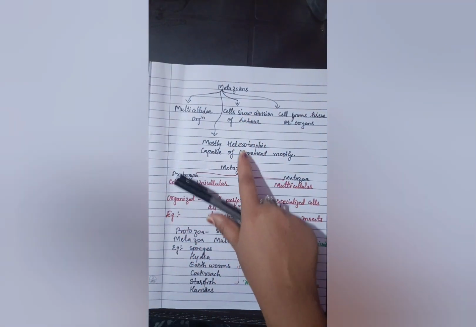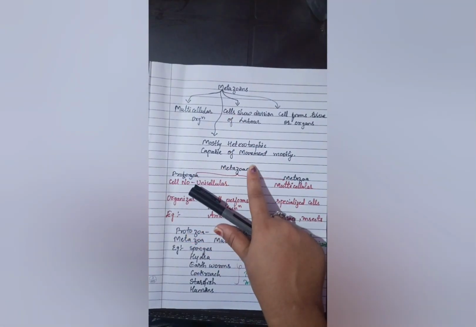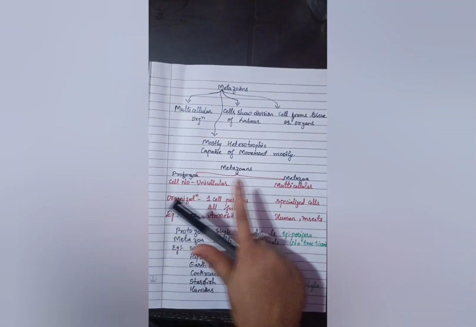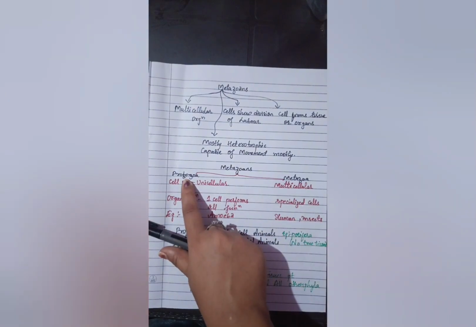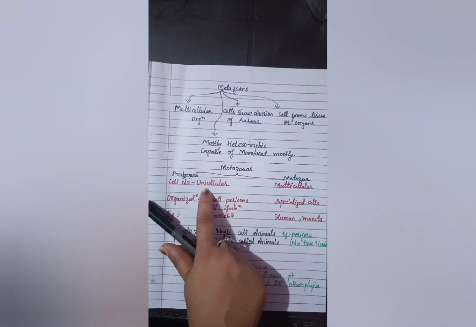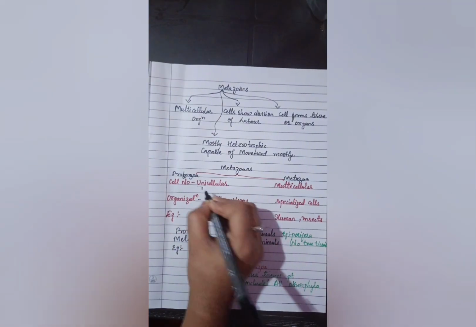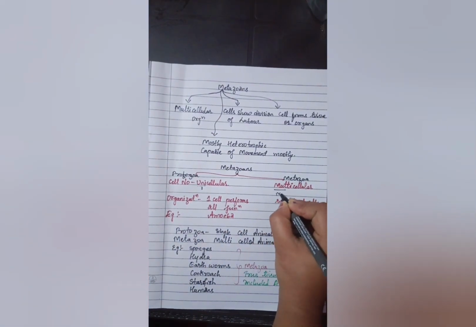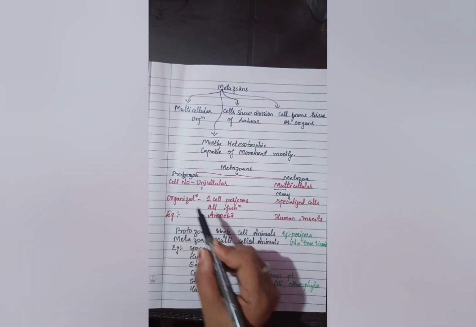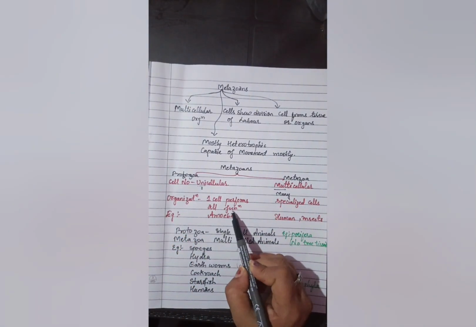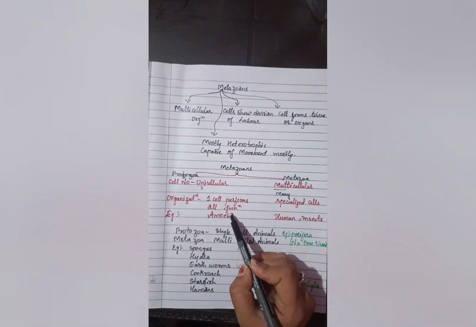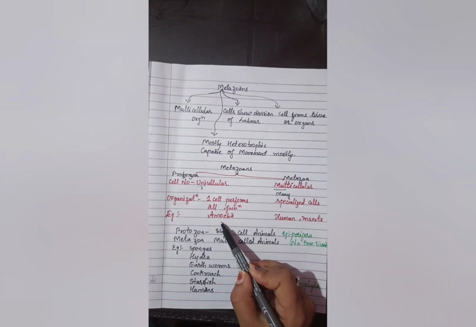Mostly the organisms belonging to the metazoans show movement. They can move from one place to another. They are of two types, protozoa and metazoa. In protozoa, the cell number is unicellular. Only a single cell is present, whereas in multicellular many cells are present. Then coming to the organization, here a single cell performs all the functions. For example, we can take amoeba.